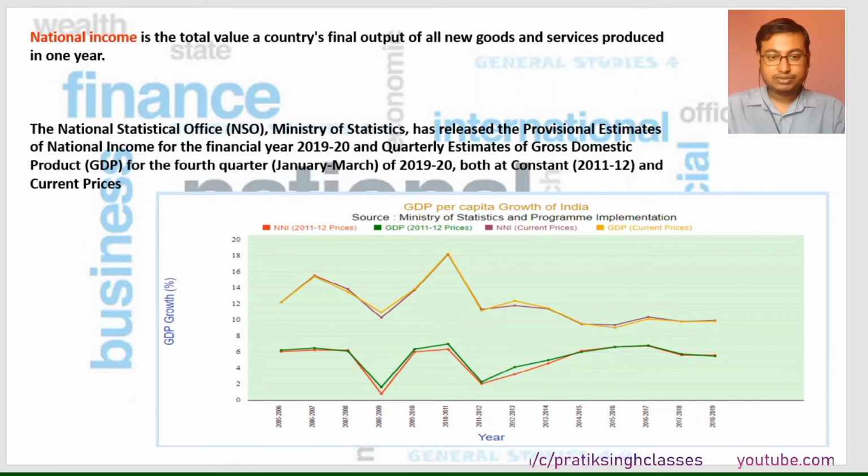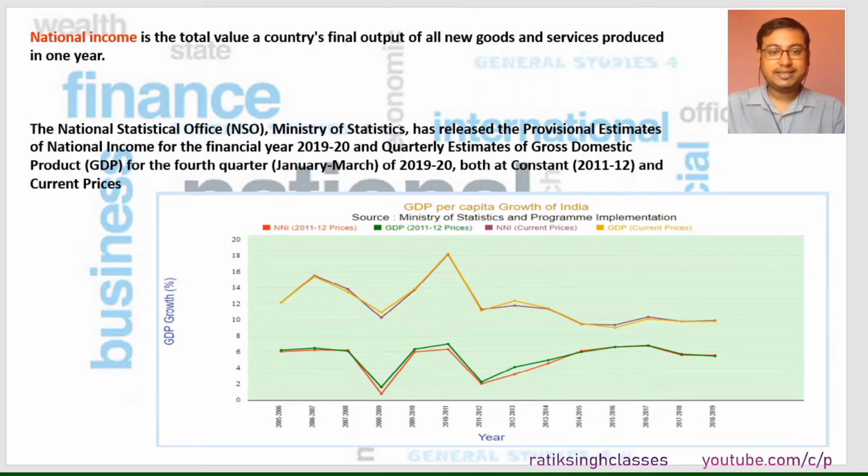As you can see in this graph how the fluctuations go on year by year and also on quarterly basis. So as I have said earlier, the NSO is the prime custodian to release the national income of our country. It comes under Ministry of Statistics and it releases its estimates data every year at the end of March or the first month of April.